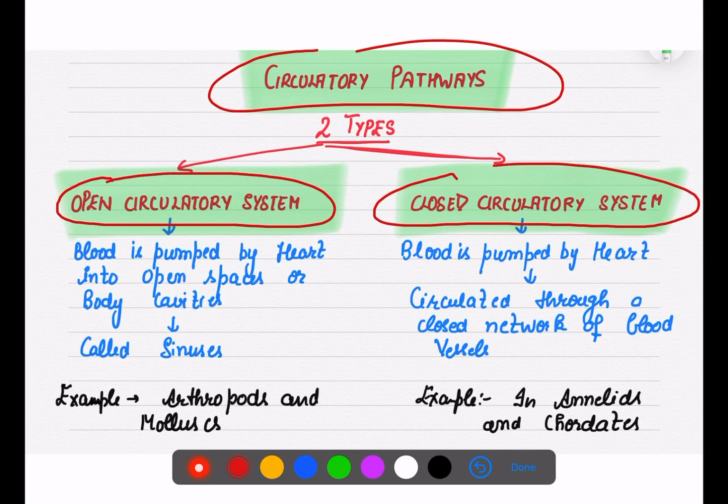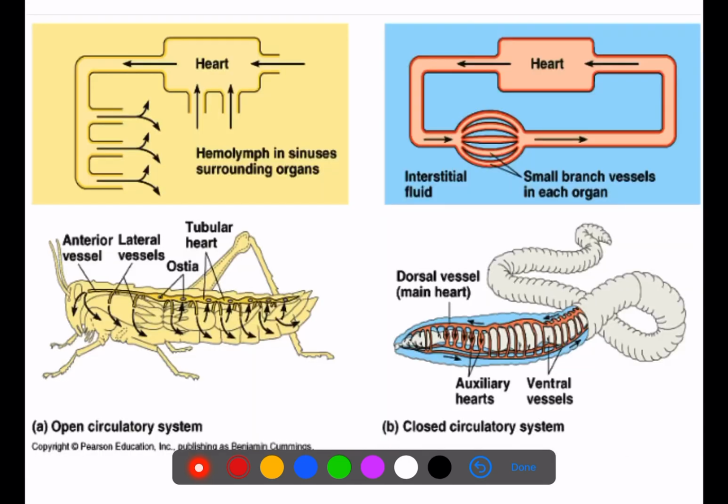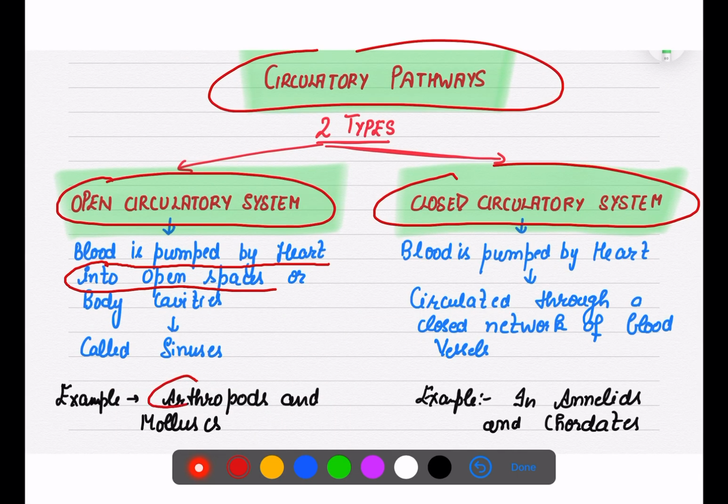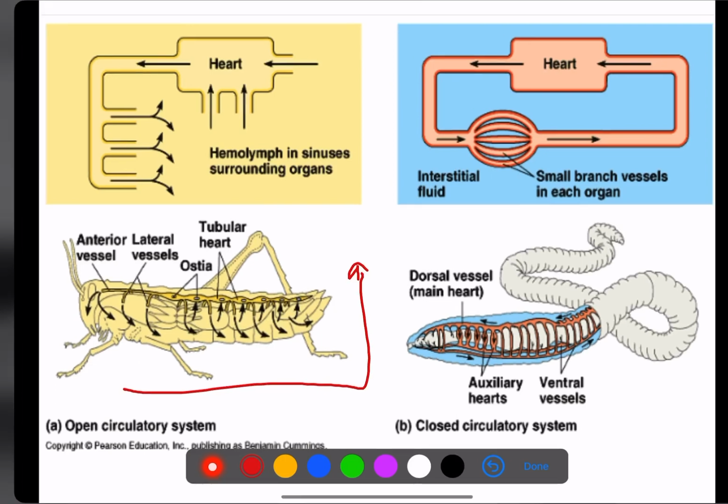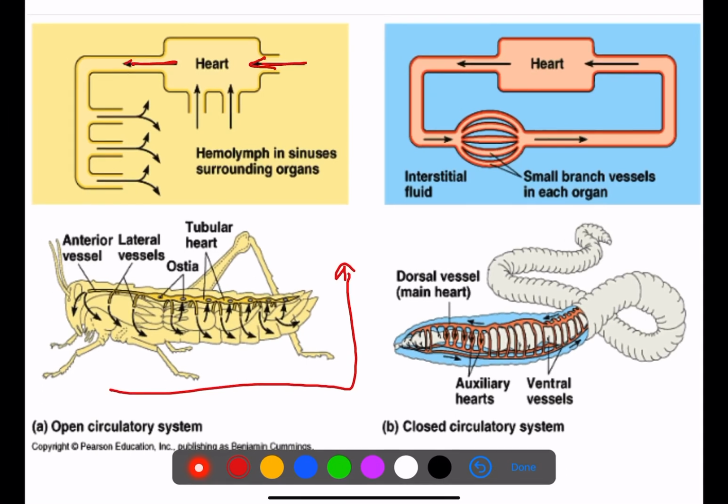Open means nothing is traveling in vessels. As you can see, blood is pumped by the heart into open areas or body cavity. This is a cockroach, right? The cockroach belongs to which group? Arthropoda. So in arthropoda and mollusca, they have a heart. This heart flows the blood, hemolymph होता है, I already told you in cockroach.